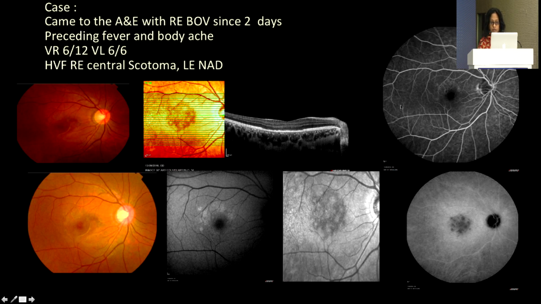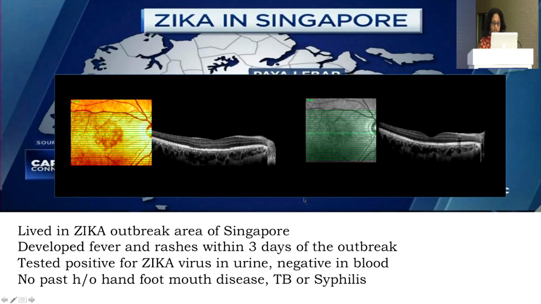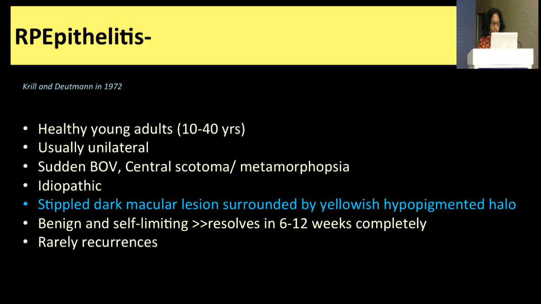And FFA does not show much changes, but in the later frames you can see some hyper autofluorescence, and ICG shows dense hypo autofluorescence. This patient lived in an area where we were having a pandemic at that time of Zika, and he tested positive for Zika. And just like the first patient with UM, he also recovered within the first few weeks of developing the symptoms, with complete recovery. He tested negative for all other blood tests that we standardly do for UMs.